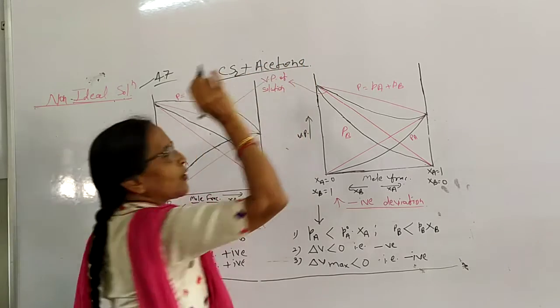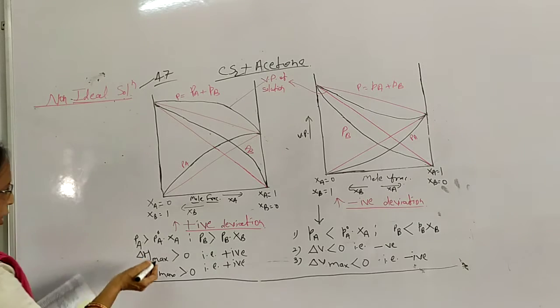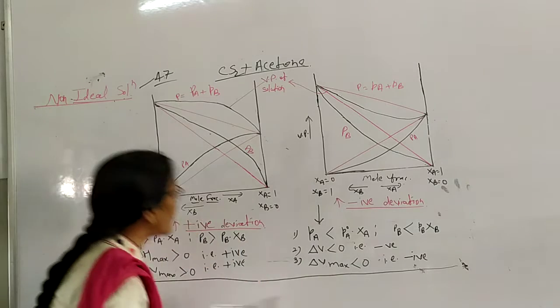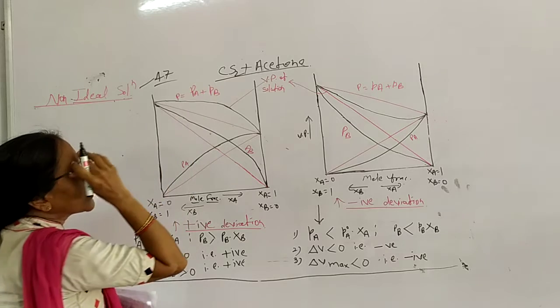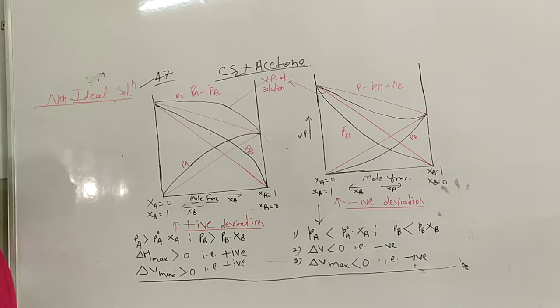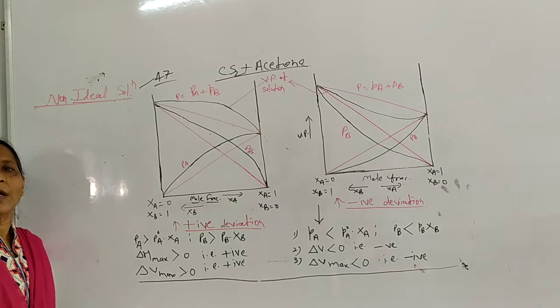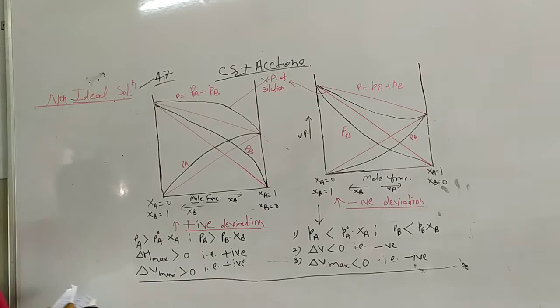This is an example of a non-ideal solution. If vapor pressure increases or decreases, such a solution shows positive or negative deviation towards Raoult's law.